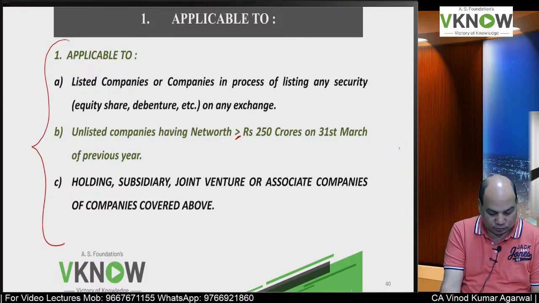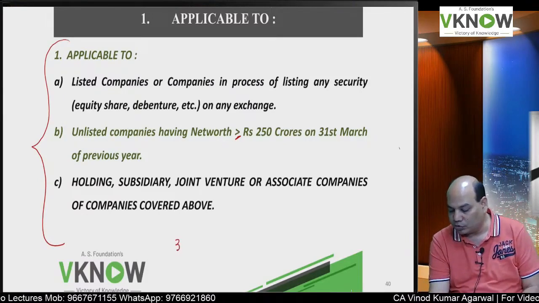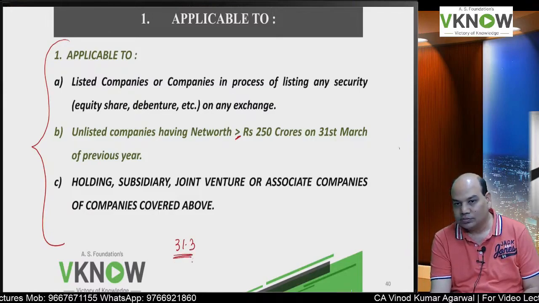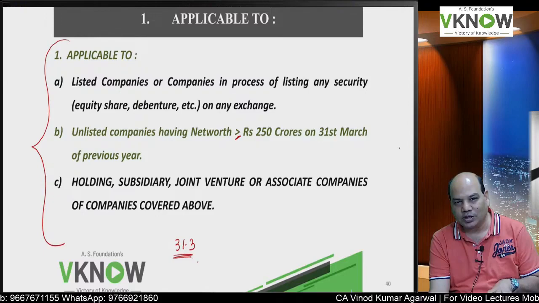Can you see that? 31st March of the previous year. So now what I'll do, every year I have to check on 31st March what is the net worth of the company. So this is your current practice now.